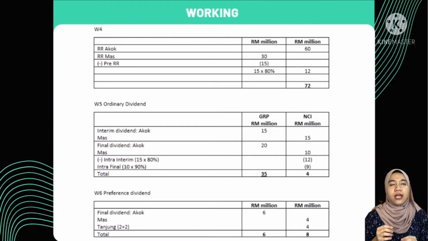As for Tanjung Berhad, we will add another 2 million as Tanjung does not record the transaction where they have proposed a full dividend of 5% cumulative preference shares on 31st December 2020. This information we get from additional information number 5 in the question.